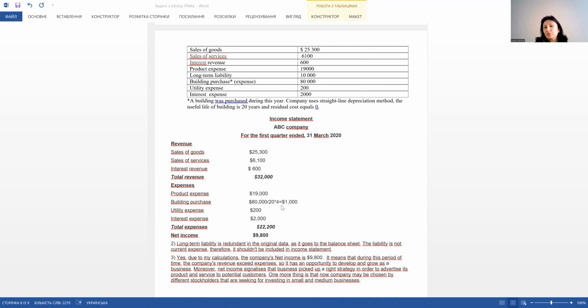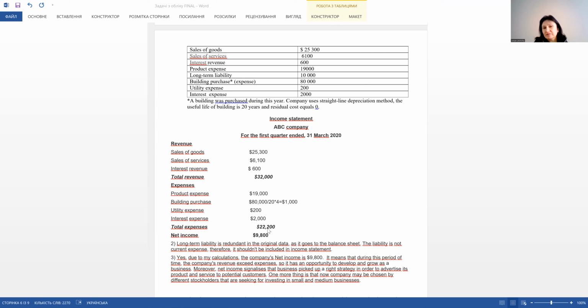Some students forgot to divide by 4; they divided only by 20 or other numbers. There was sometimes a mistake here, and in all other expenses and total expense.